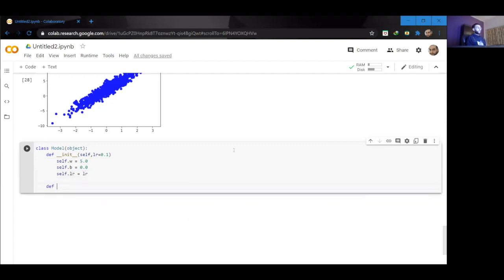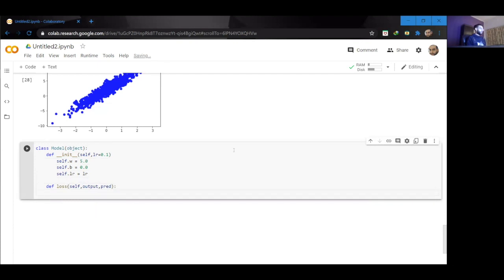Okay, now let's create a loss function. So I'm going to say loss, and inside there, I'm going to pass the actual output, that is output, and the predicted output. What this loss function will return is the mean square error of my predicted output.